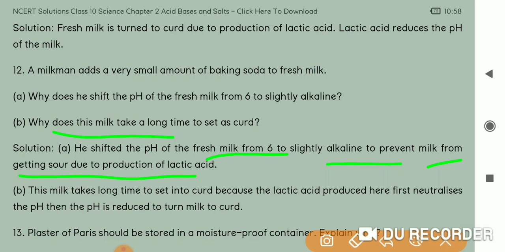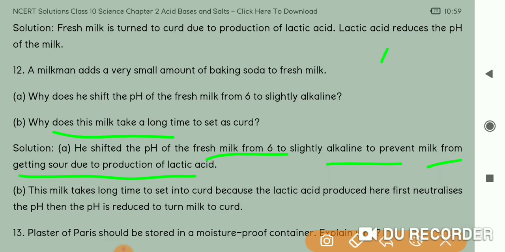That time the milk was not sour, but if we keep that milk for one more day, definitely it would become sour. But now, as he has added the baking soda, milk will remain in the same condition for 2 more days, because the pH of the milk is already towards the alkaline side, that is more than 6.